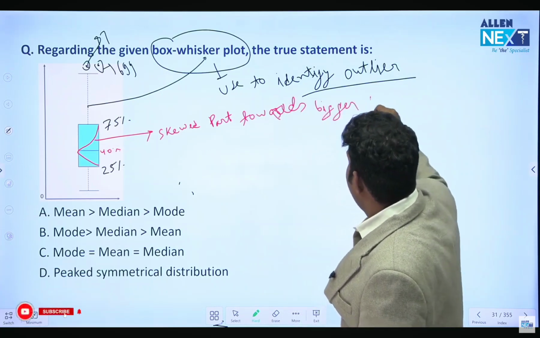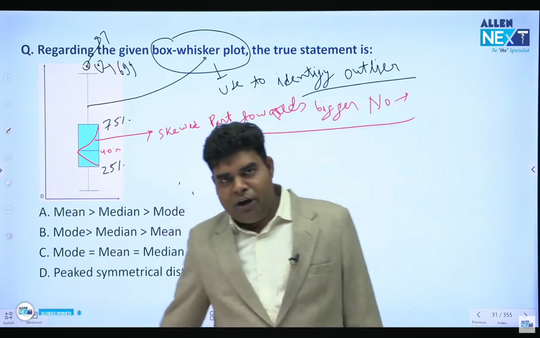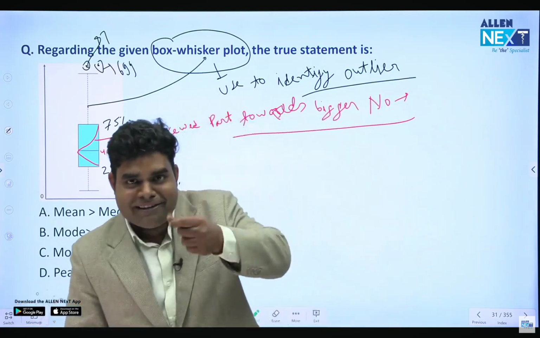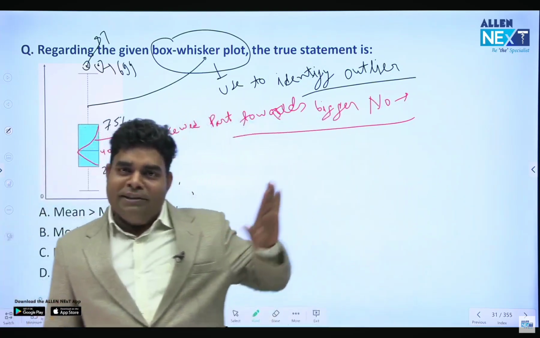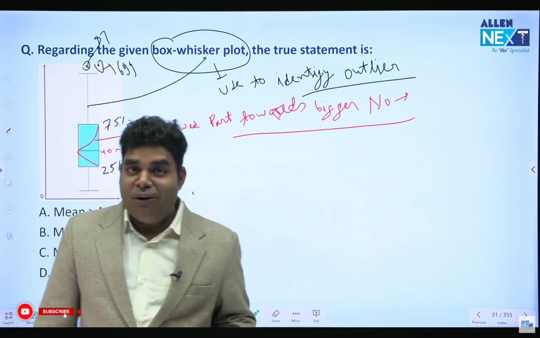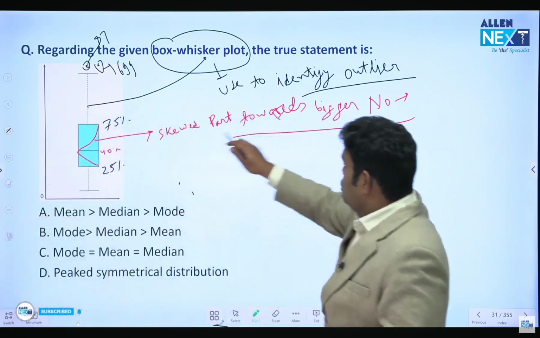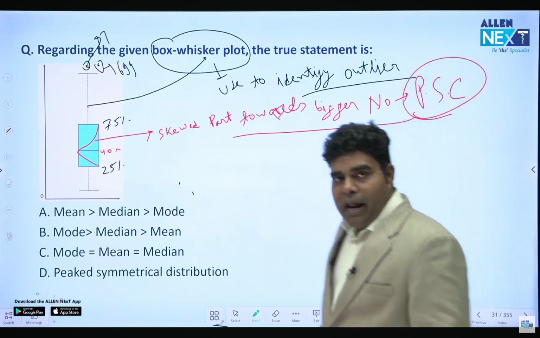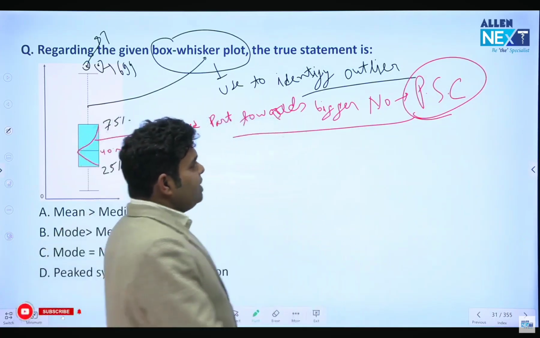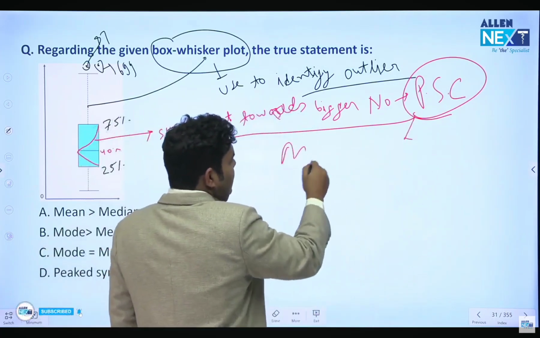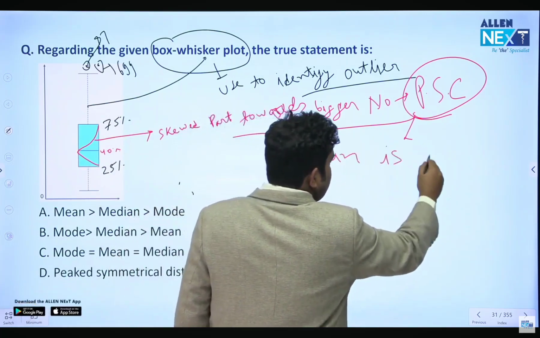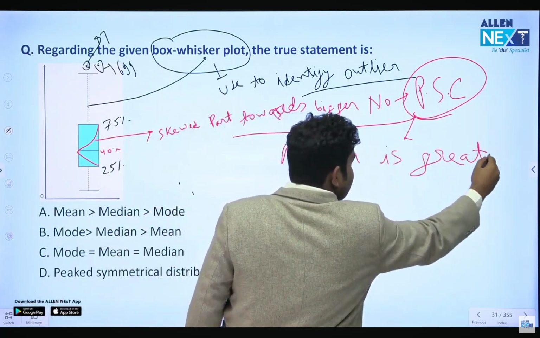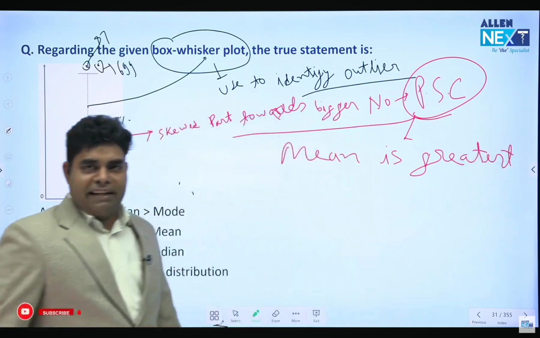And if you are moving towards bigger numbers in life, if your marks are increasing, your money is increasing, are you skewing positively in life or negatively? Of course, you are skewed positive. So the skewed part is towards bigger numbers, that's why it is a positive skewed curve. And remember one line here, that in a positive skewed curve, mean is greatest. What does it mean, mean is greatest?